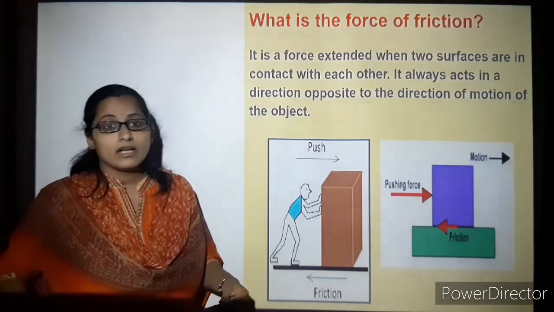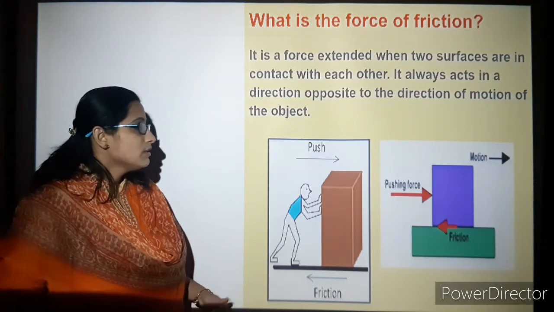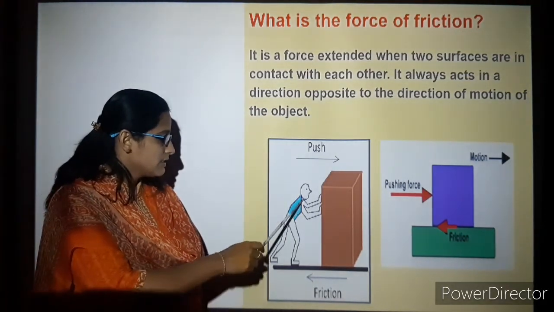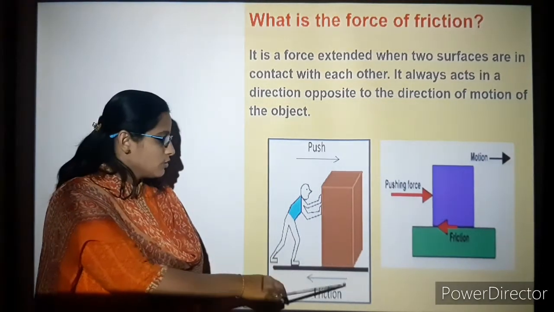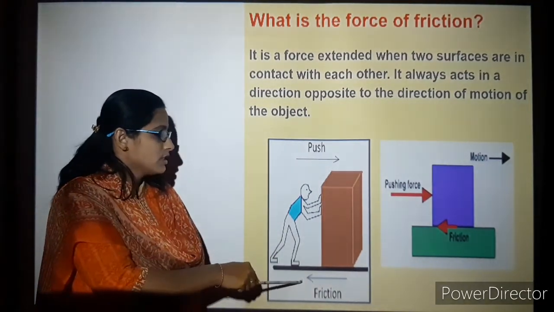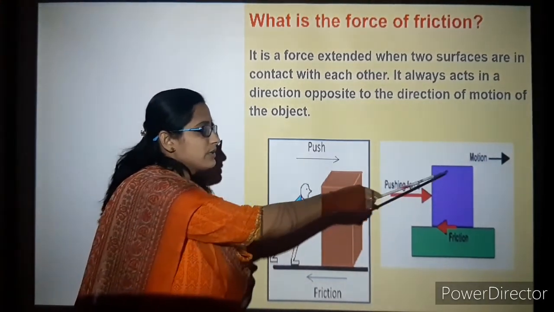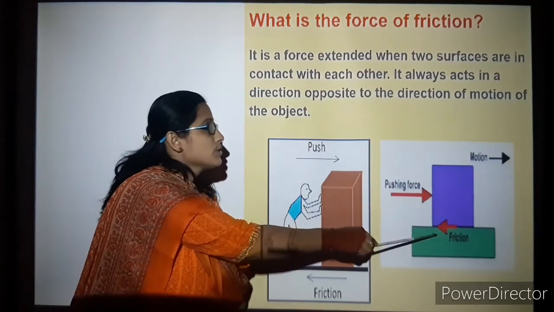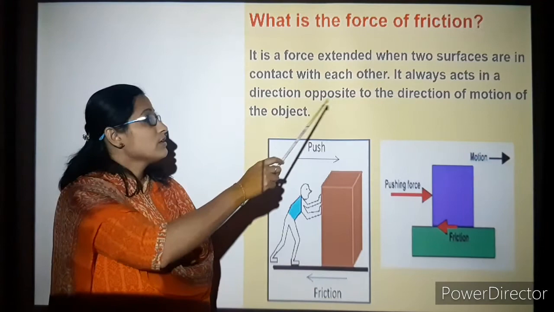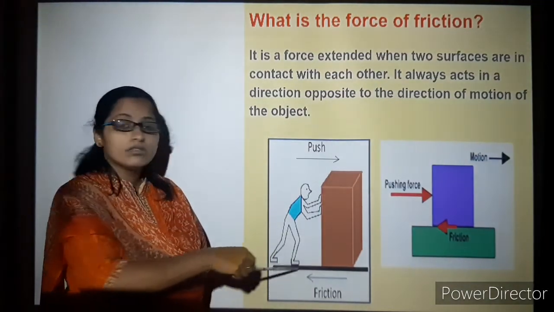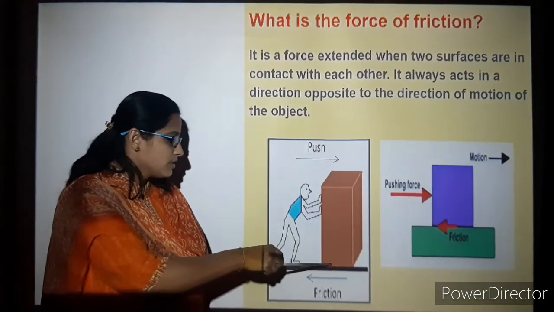Let's understand what friction is with respect to force. You can see here that this man is pushing an object. There is an opposite friction with respect to the object. Friction is a force exerted when two surfaces are in contact with each other. What are the two surfaces here? The man is standing on a surface and there is the object's surface.